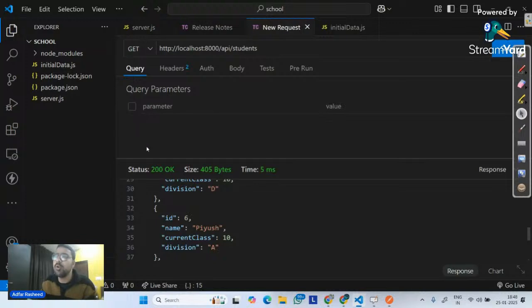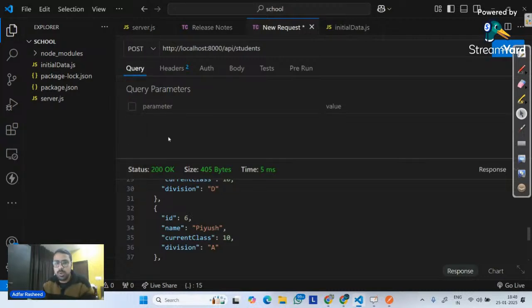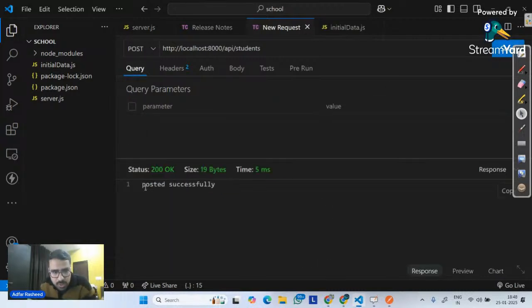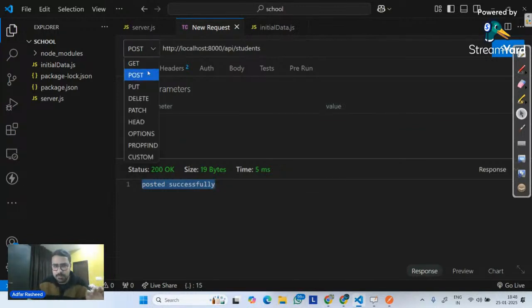But now what if I want to make a post request or any other request? In that case, I will simply go and select the option called post. Once I click on post and click on send, what does it say? Posted successfully on the same endpoint. Now only the HTTP method changed, and it gave me a completely different response. So this is Thunder Client with help of which, in the same VS Code, a very small extension, you can test your APIs and you can perform any kind of method on it, whether it's put, post, delete, patch, head, and so on and so forth.